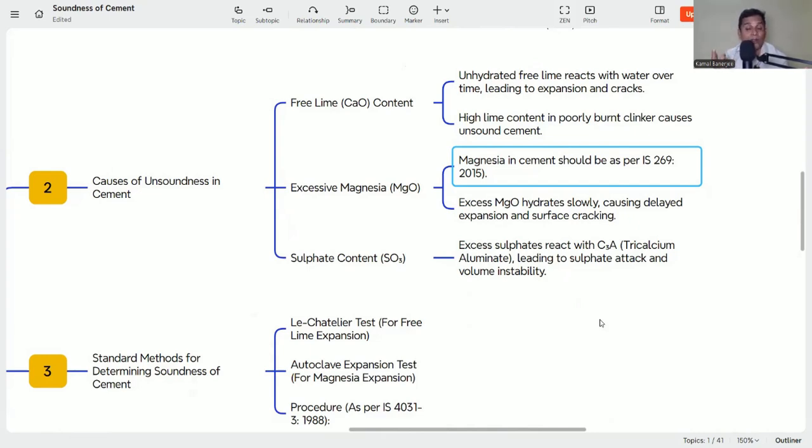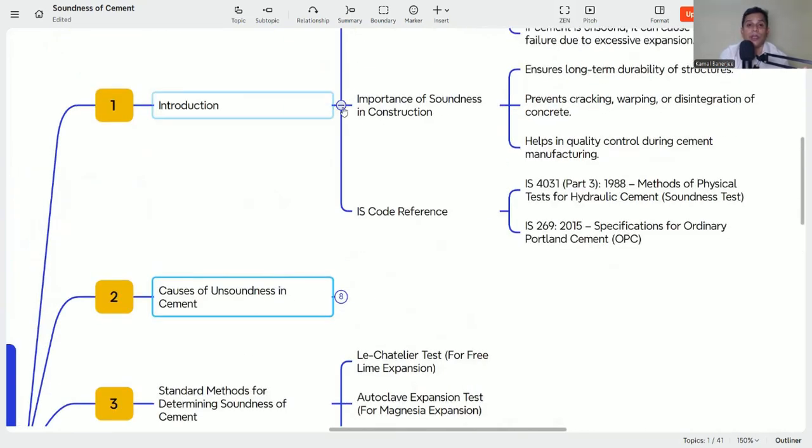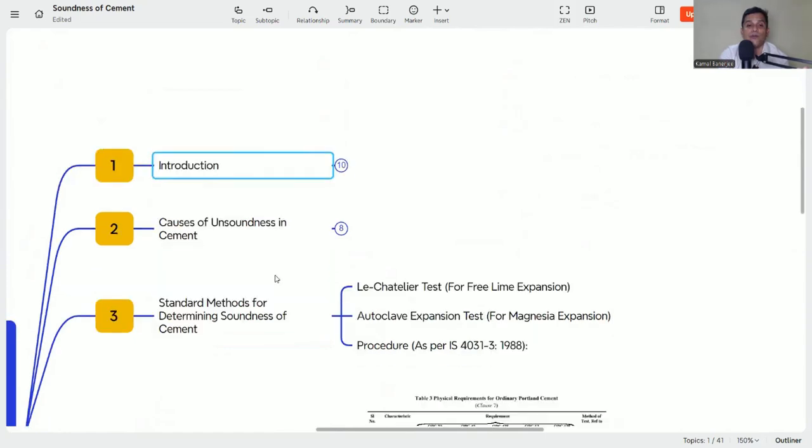If there is a crack, what will happen? As I discussed, the chloride ions will penetrate and corrode the steel. Sulfate will penetrate inside the concrete and react with it, and ettringite will form. Then carbon dioxide will enter, the pH will be reduced, and again carbonation-induced corrosion will happen. So these are the causes of unsoundness: free lime content, excessive magnesia, and the sulfate content. So we already discussed the definition of soundness, the importance, the IS code reference, and the causes in cement.